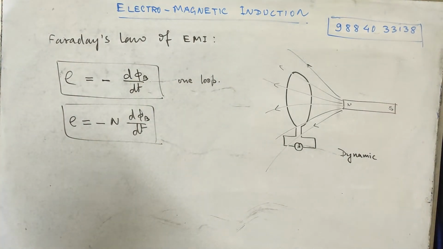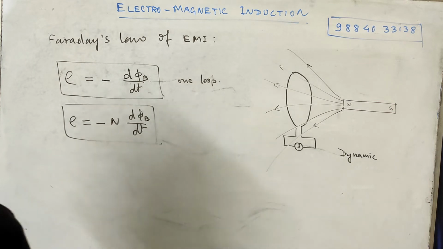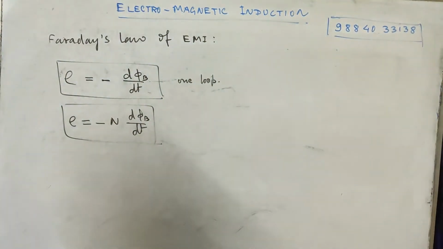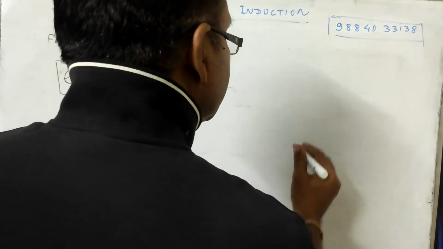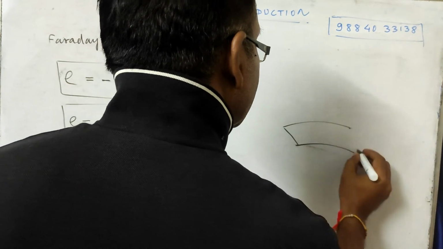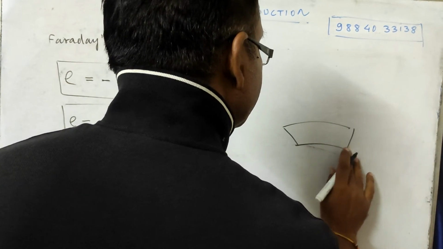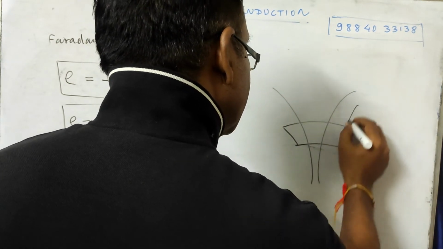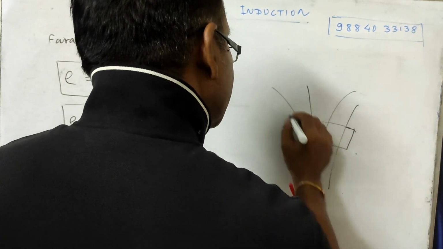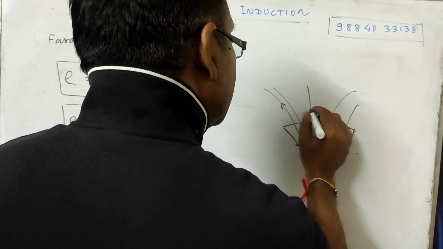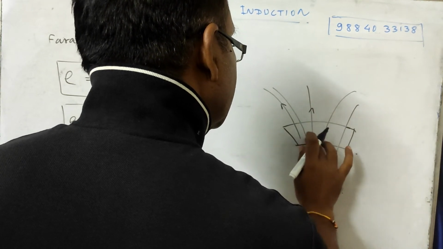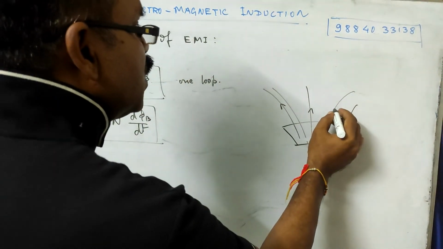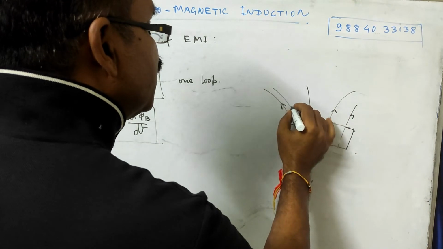Now let us discuss phi B. What is this phi B? Suppose this is a surface, and from here field lines are coming out of this surface. How many field lines are coming out from the surface?